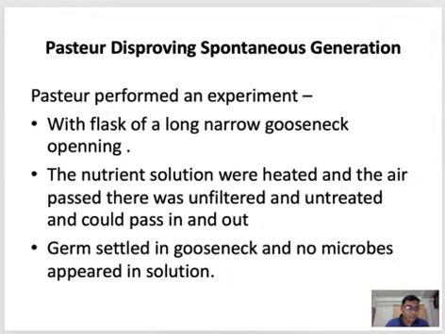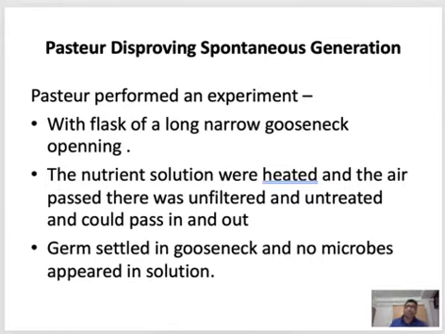But finally, one scientist whose name was Pasteur, a very famous scientist who did lots of things for microbiology, and you will learn about some of his discoveries which benefited microbiology a lot in a later lecture.